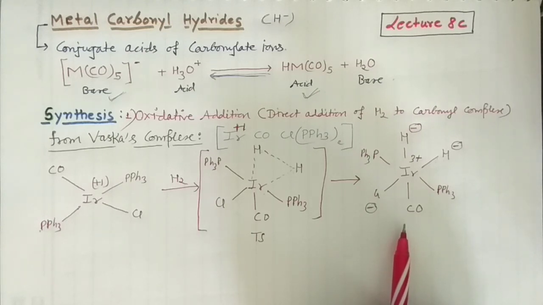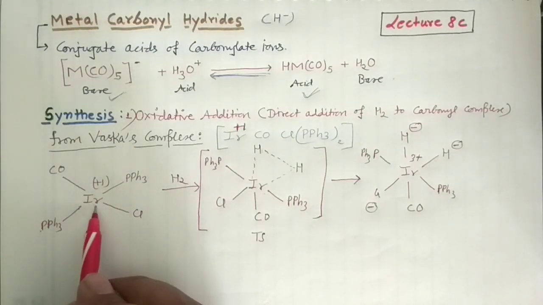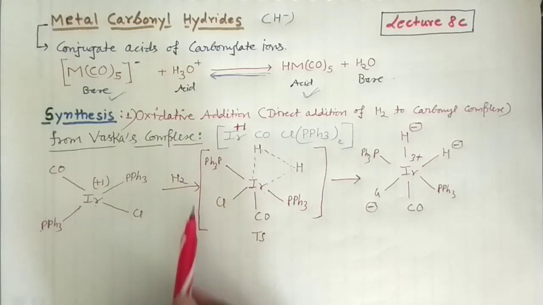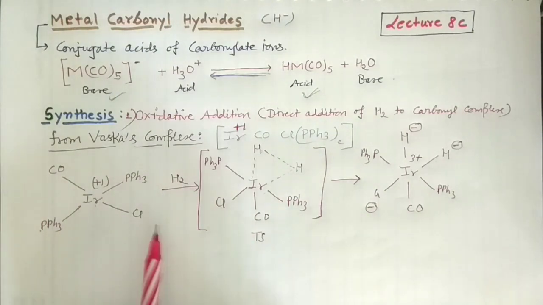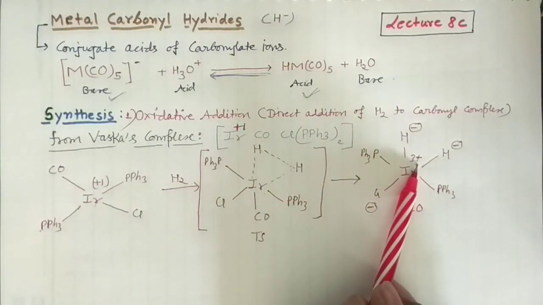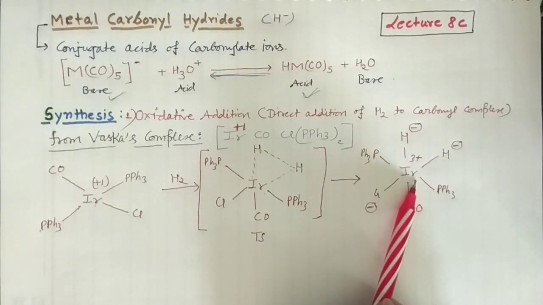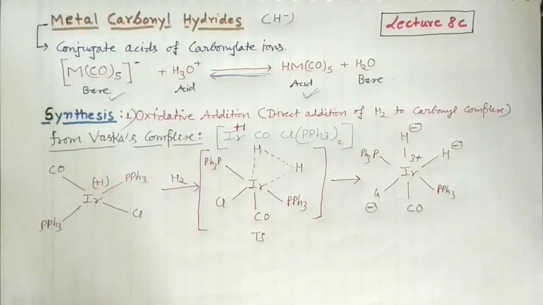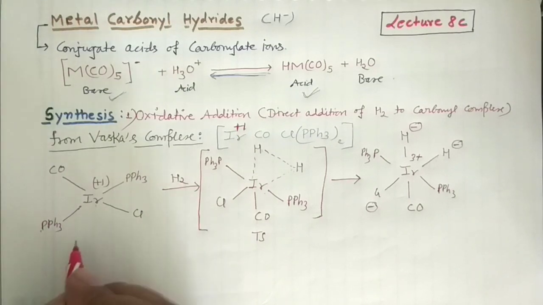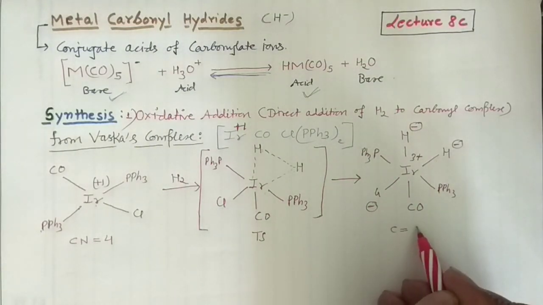And what are the features actually associated with this one? See, if you see here, your iridium was in the +1 oxidation state, and due to this reaction it gets converted into the +3 oxidation state. So it is the process of oxidation. Increase in the oxidation number is oxidation, right? And also you are adding two hydrogens to it to get this particular complex. So it's an oxidative addition reaction. Okay, and if you can see here, the coordination number is 4 in that case, but in that case the coordination number is 6.